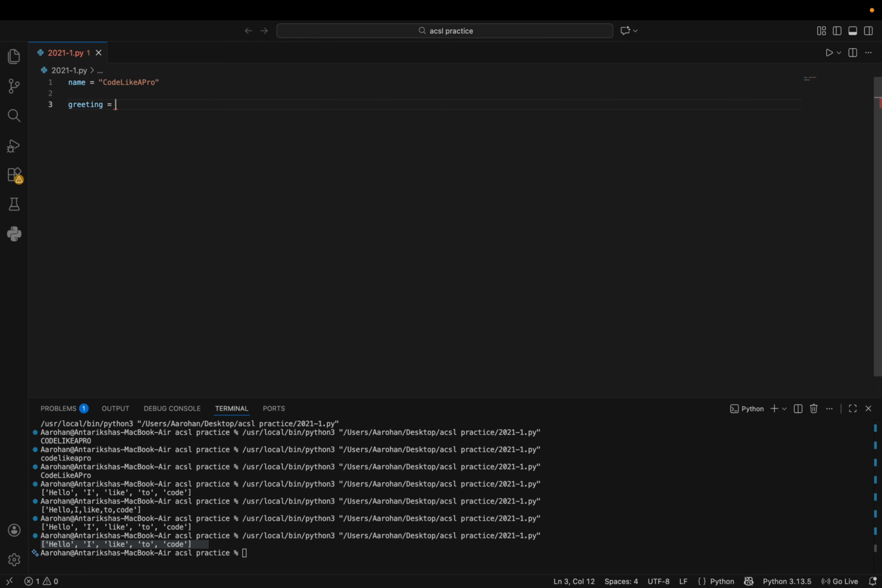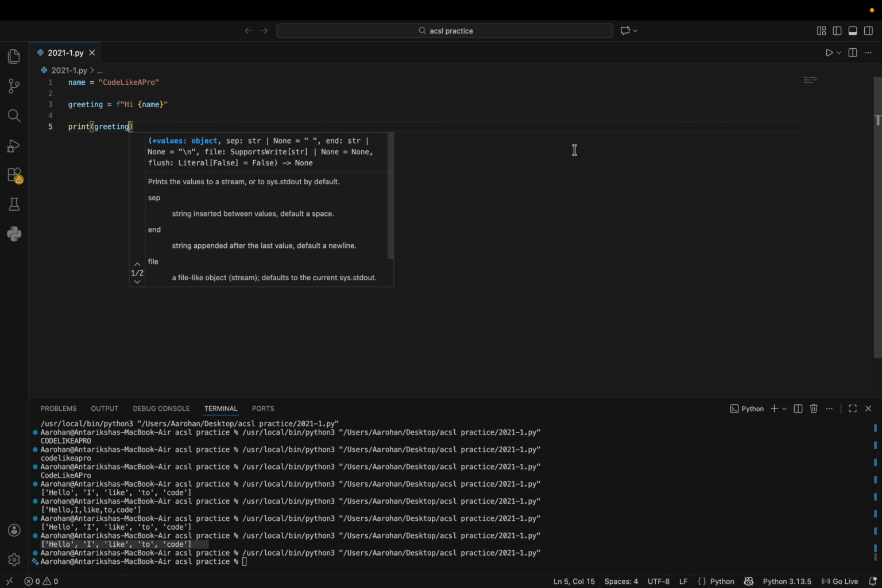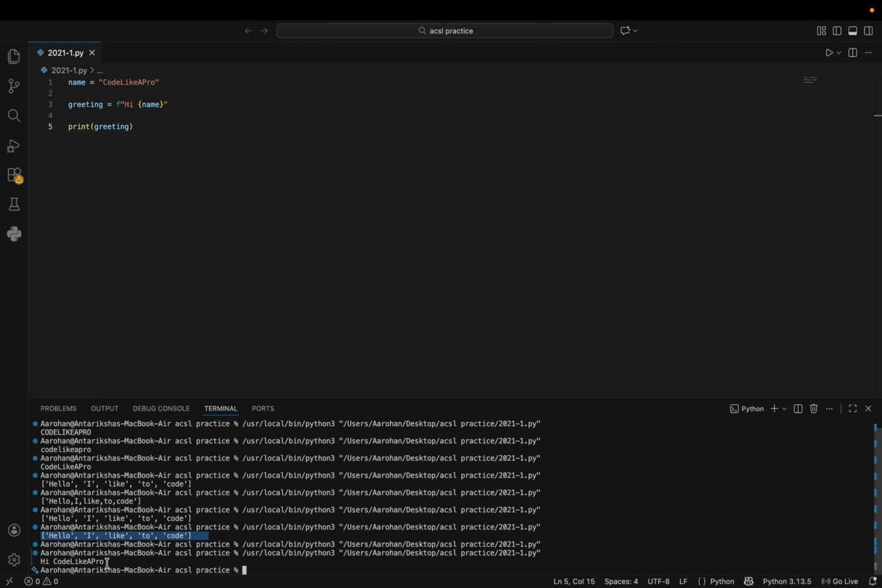and I could have that greeting have an F and then a string, and that will say "hi" and then curly braces name. So if I run it, I have to print greeting to show you. If I run it, it will say hi code like a pro.